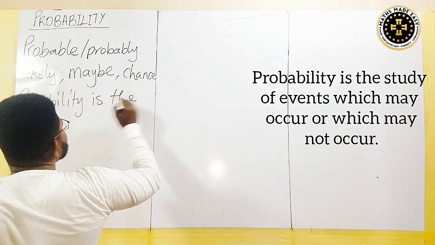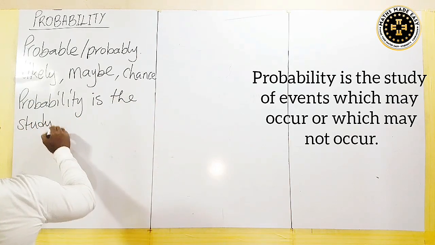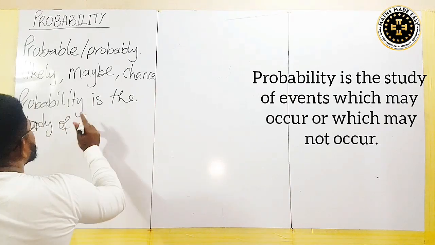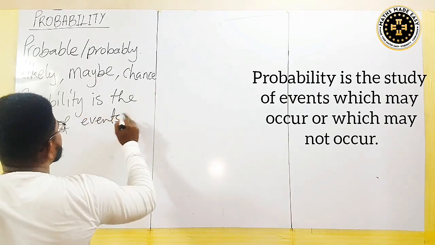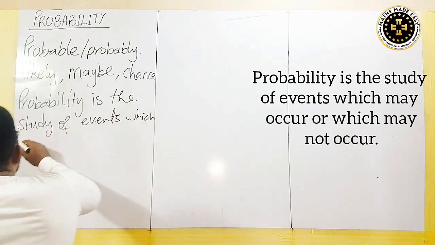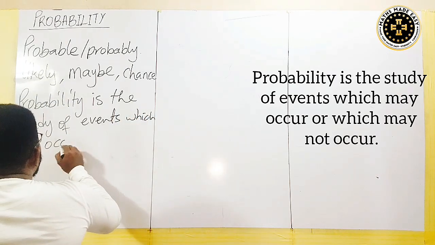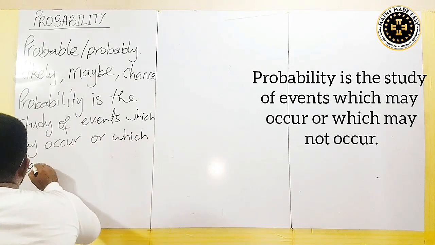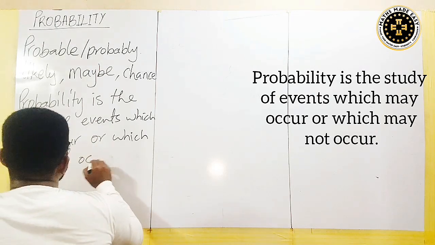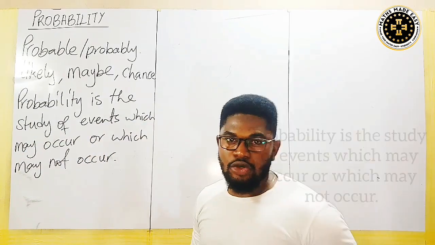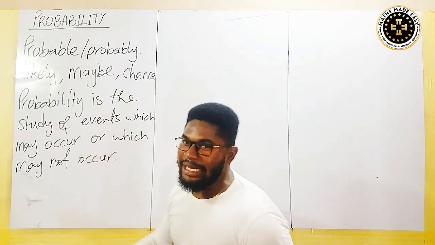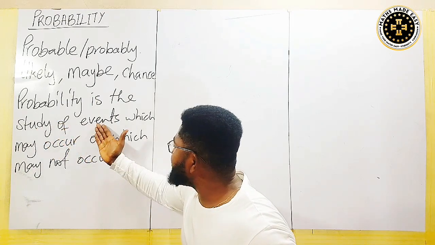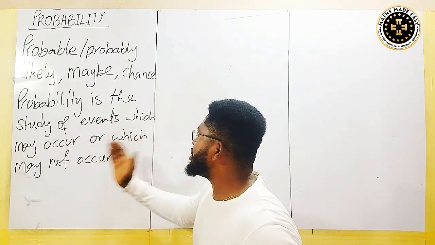is the study of an event, or of events which may occur or which may not occur. So look at the definition here. This is a simple definition I've given you. Probability is the study of events which may occur or which may not occur.